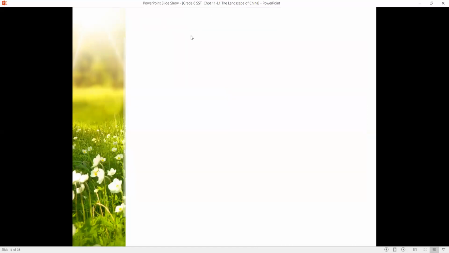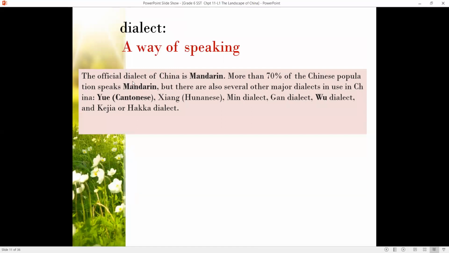The next word we go to is dialect. What do we mean by dialect? Dialect is a way of speaking. The official dialect of China is Mandarin, the official language, like how Arabic is your official language, right? About 70% of the population speaks Mandarin, but there are also other major dialects, the major languages spoken in China. You also have Cantonese, Hunanese, the Min dialect, the Gan dialect, the Wu dialect, the Kejia or Hakka dialect, but mainly it is Cantonese or Mandarin that is spoken in China.